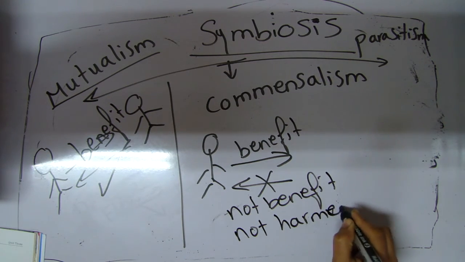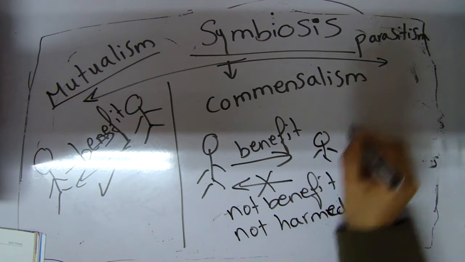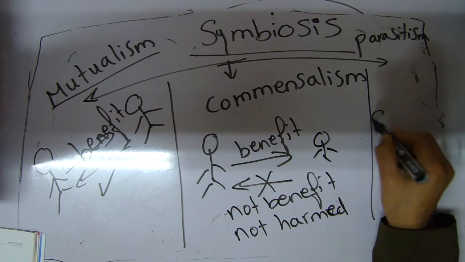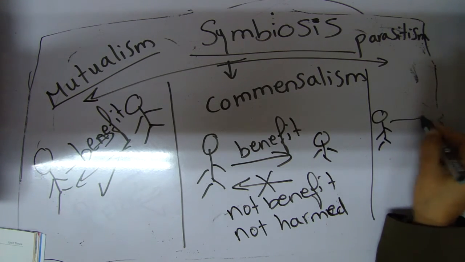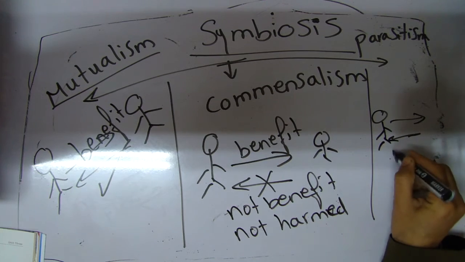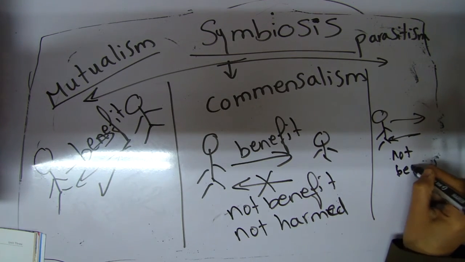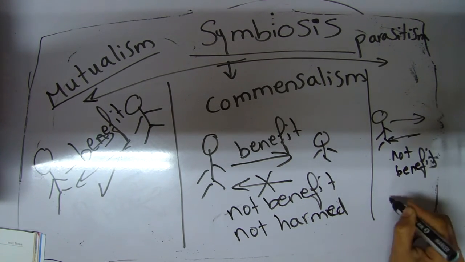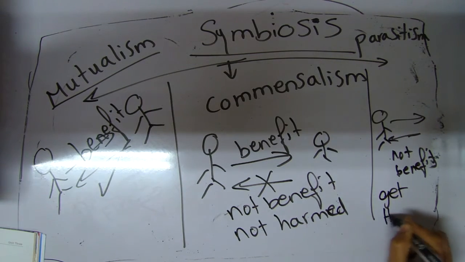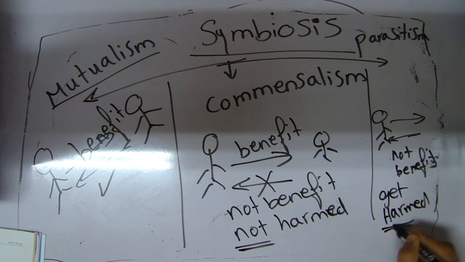But parasitism, one gets benefit, the other does not benefit but gets harmed. Here there is no harm, but here it gets harm.